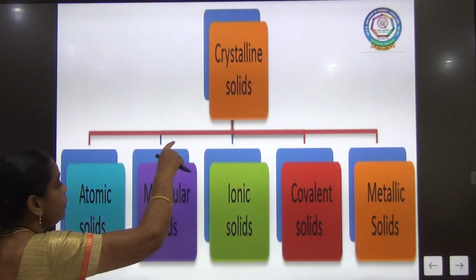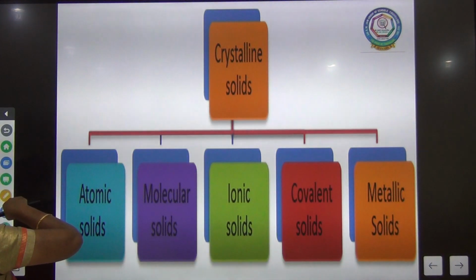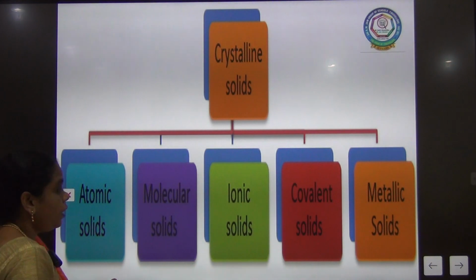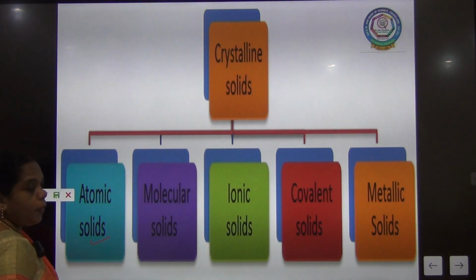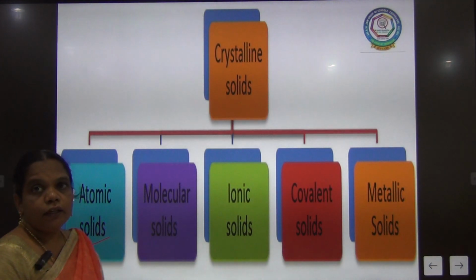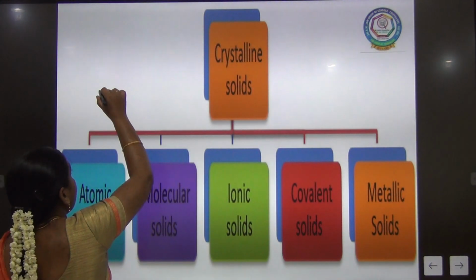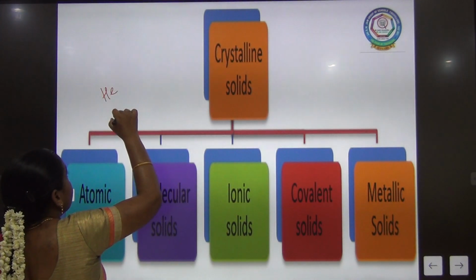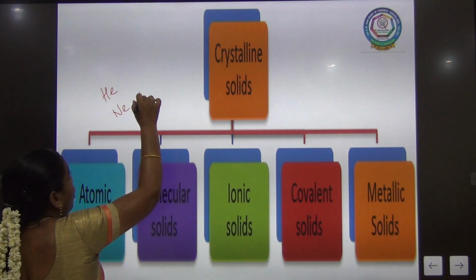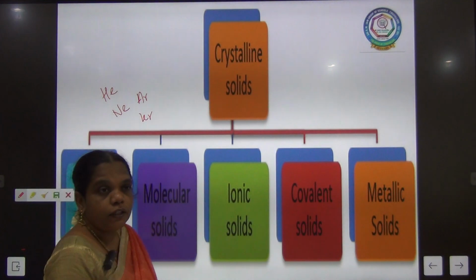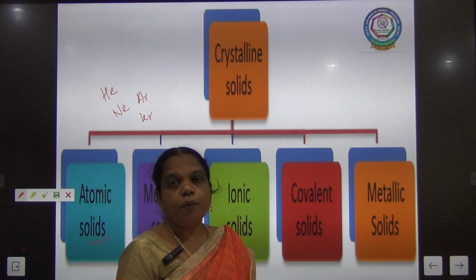So the crystalline solid can be classified as atomic solid. What is meant by atomic solid? The 18th group elements: helium, neon, argon, krypton. These all have stable atoms.